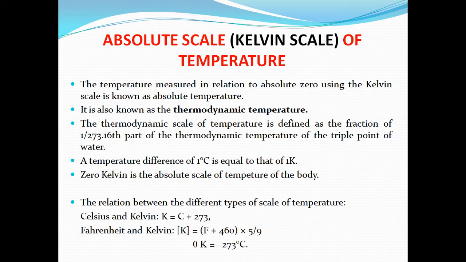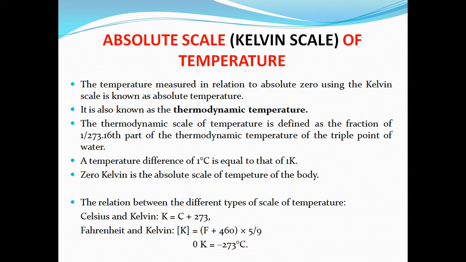See, simply we can say the absolute scale is the lowest limit of the thermodynamic scale. So at this temperature, the absolute scale temperature, there is no motion as well as no heat produced. And the three scales will give us three values. In Kelvin we'll get 0 Kelvin, in Celsius we'll get minus 273.15, as well as in Fahrenheit we'll get minus 459.